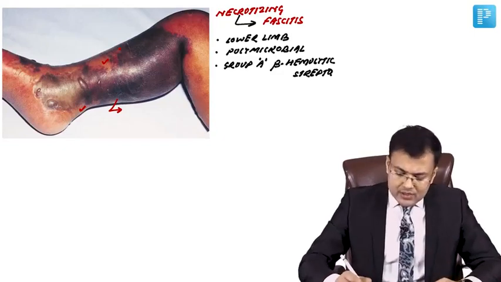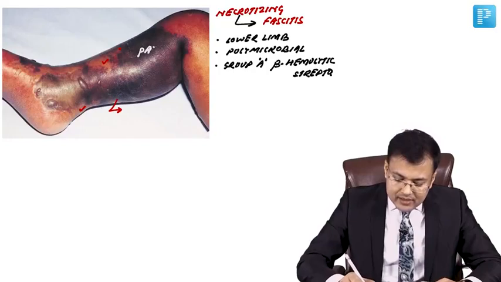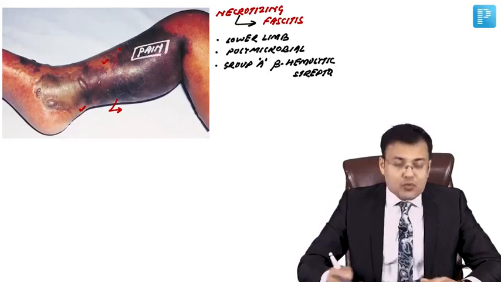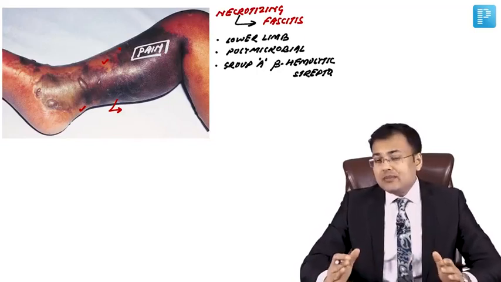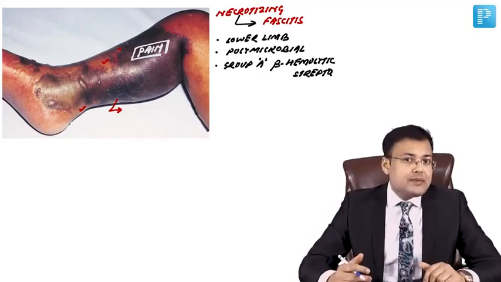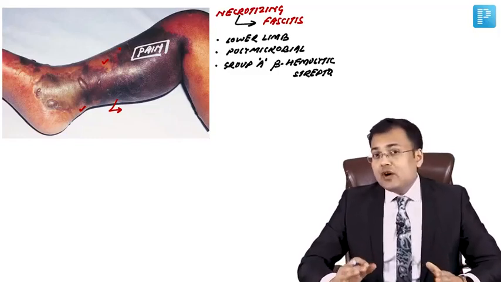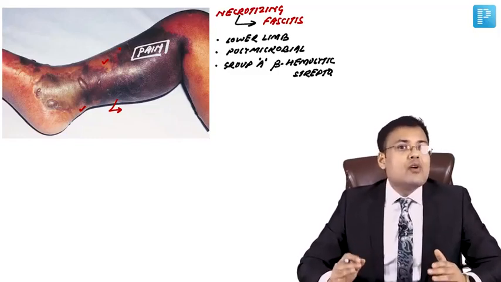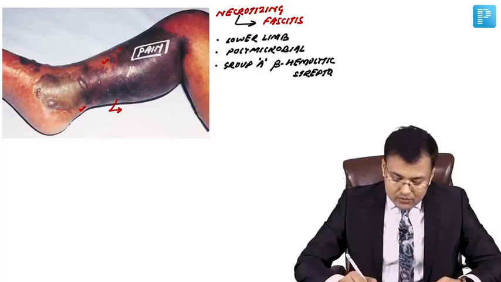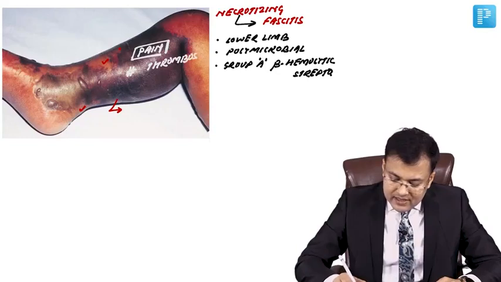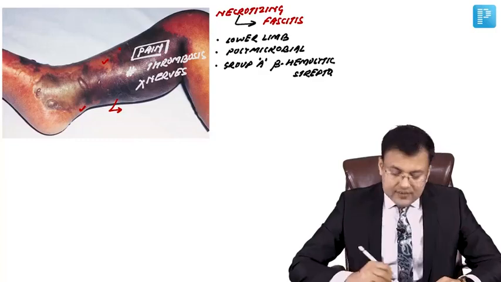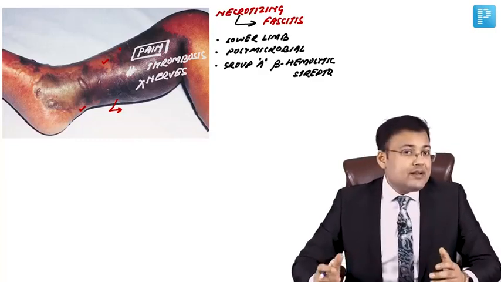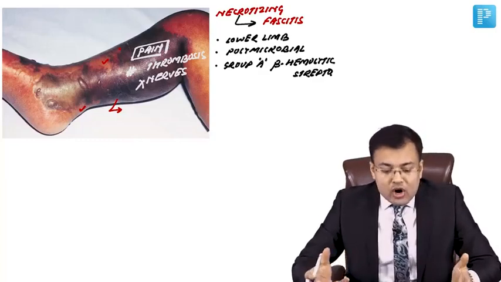Whenever these patients are coming to us, they have severe pain in the limb or at the site of necrotizing fasciitis. There is severe pain. Sometimes even without treatment, the pain disappears. And if pain disappears without the treatment, it's an ominous sign. Why? Because there is thrombosis of vessels. So if there is thrombosis of vessels and there is destruction of nerves, because of that pain disappears. So if pain disappears without treatment, it's an ominous sign.